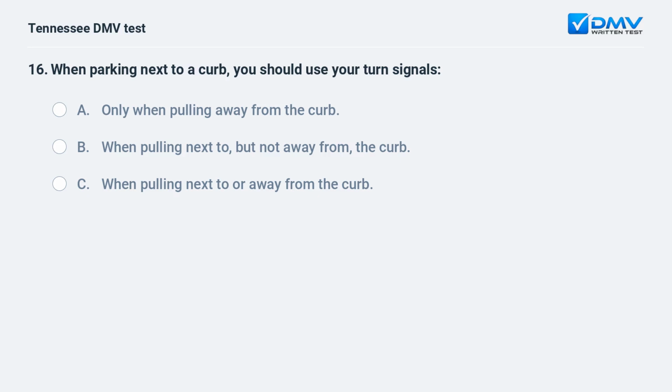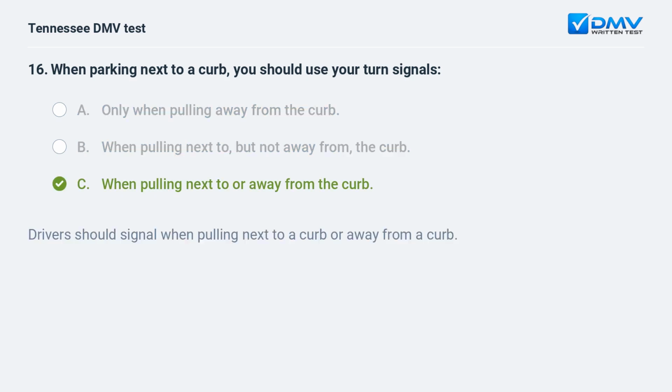When parking next to a curb, you should use your turn signals. a. Only when pulling away from the curb. b. When pulling next to, but not away from, the curb. c. When pulling next to or away from the curb. The answer is c. When pulling next to or away from the curb. Drivers should signal when pulling next to a curb or away from a curb.